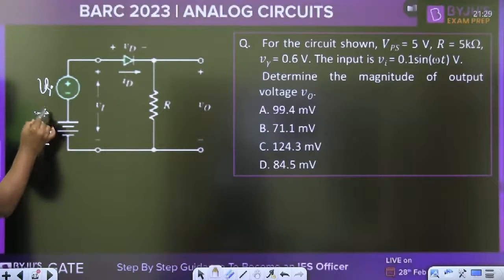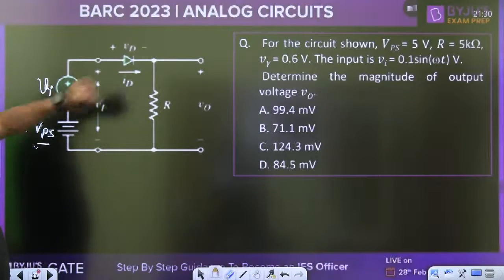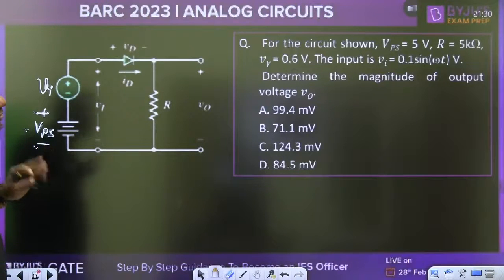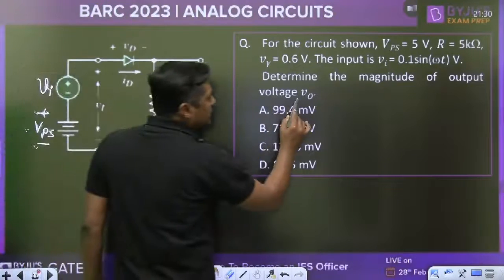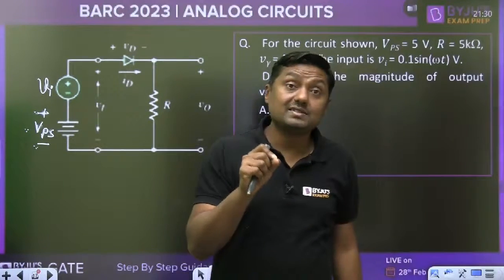Now, V gamma is 0.6 volt. That is the cut-in voltage of the diode, given. RF is not given. The input is 0.1 sin omega t. Determine the magnitude of output voltage V0. Always read the symbol here. That is a small symbol. Small means AC signal. You have to find the AC output.